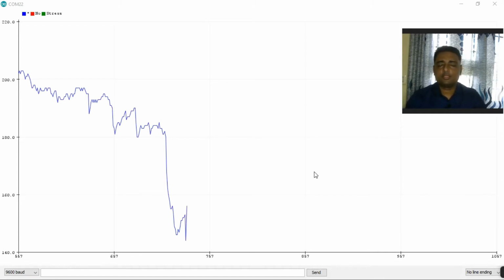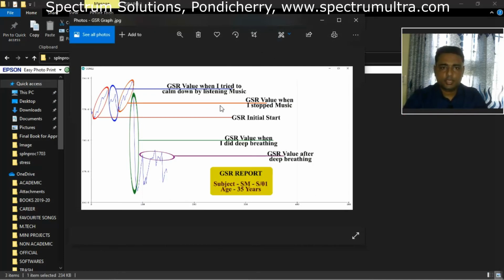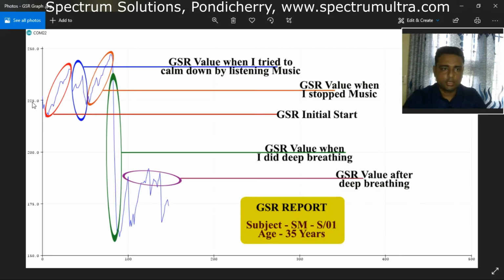I even tried listening to songs, and a lot of other things. I'll show you those graphs as well. So have a look. This was the graph. Initially, this is the GSR initial start, which was during the daytime, so there was workload. At that time it was around 225 for me, and then some people came in while I was wearing this sensor, and it kept on increasing.